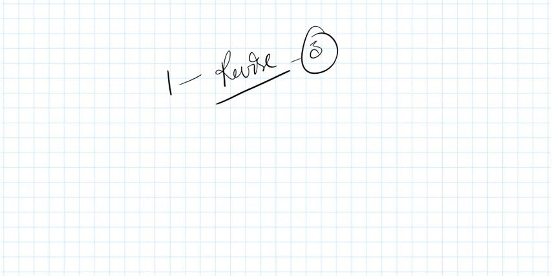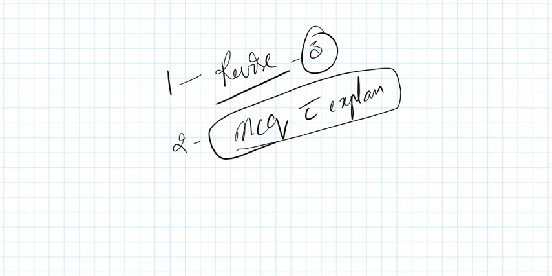You just follow 3 points, right? First of all, revise at least 3 revisions before you go to the exam. Second one is MCQs with explanations. Don't forget the explanations. Most of the doctors make this mistake. They only go for MCQs. No, it's wrong. MCQs plus explanations give you the right way. And finally, third, very important thing that you should do.